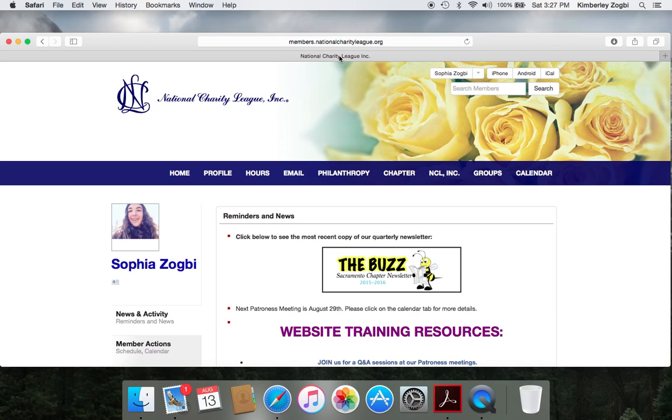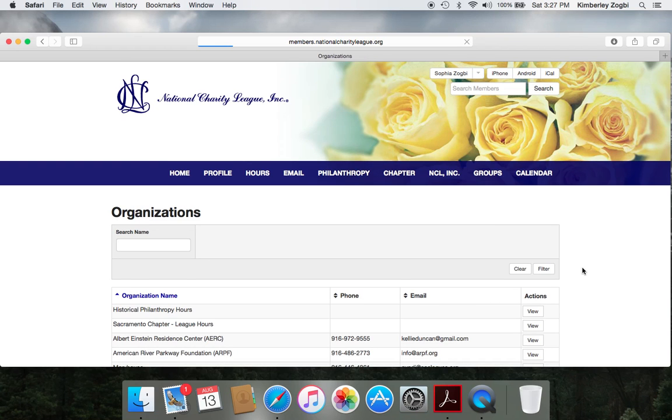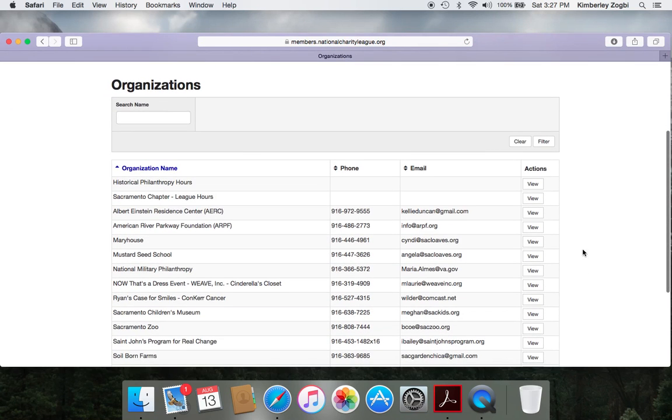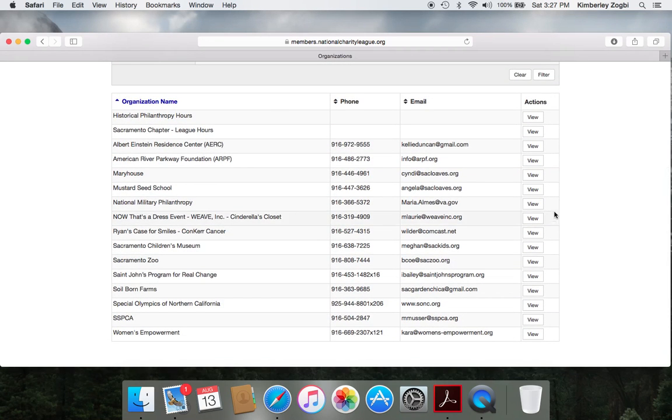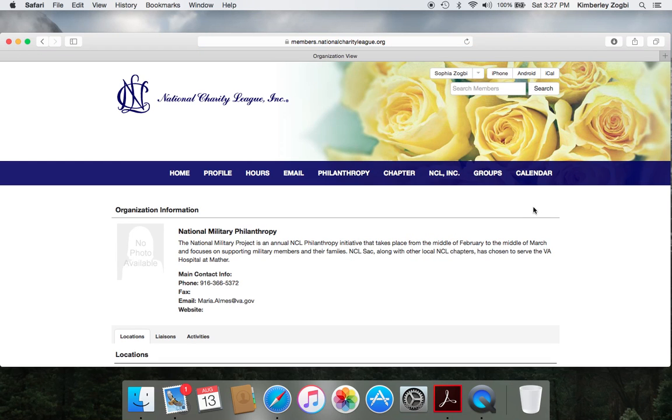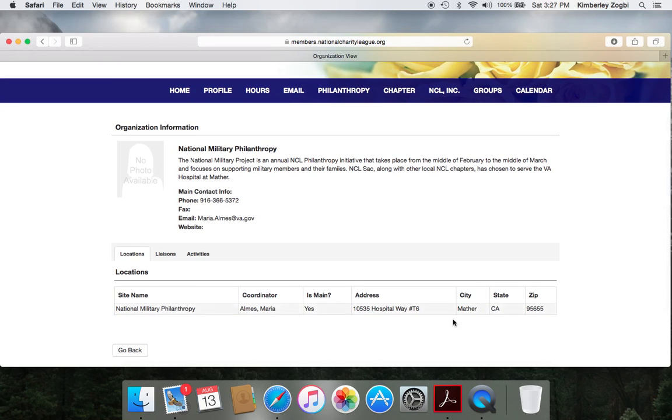And in order to get to that, you can click on the philanthropy tab on the blue bar, hit philanthropy list, and up comes all the organizations that we are working with, and then you can click view if you'd like, and that gives you the contact information and email, and also just the general description of what the philanthropy is.